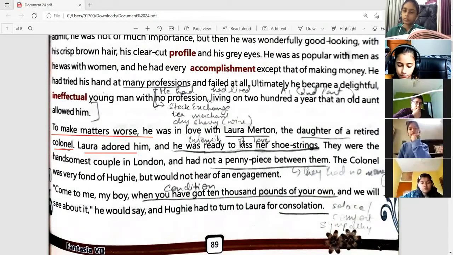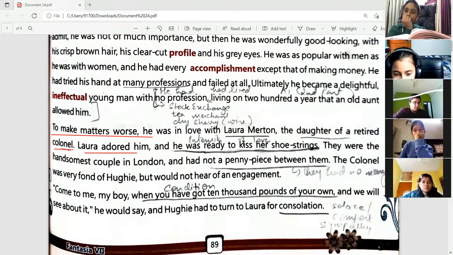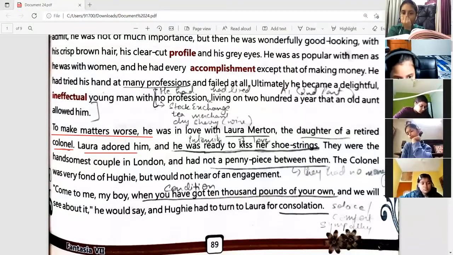But for girls, it is not such a matter that the girls do not earn. And in the earlier times, it was not at all a problem. So both of them were not earning. The colonel was very fond of Hughie, but would not hear of an engagement. So again, it is being said that although the Colonel was fond of Hughie, he liked his personality, that he is a good, charming boy, but at the same time, he was not ready to do the engagement of his daughter with him. And the reason is simple, that he was not earning, right?